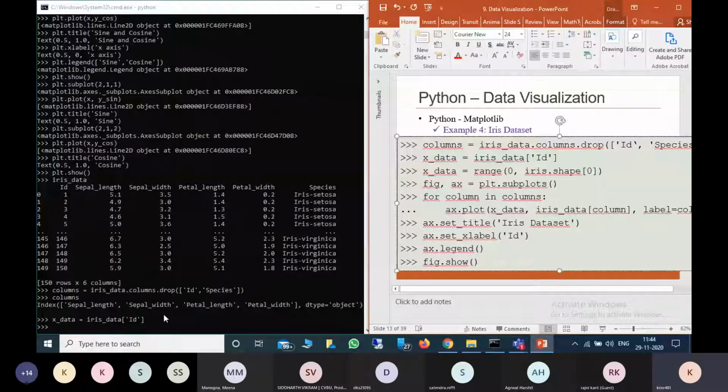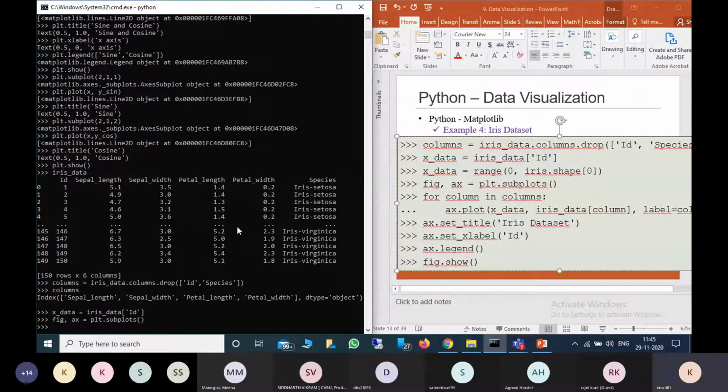Now I am defining the figure, comma ax, equal to plt.subplots. You can define figure comma ax, or directly use plt like in the previous case. It's your wish.